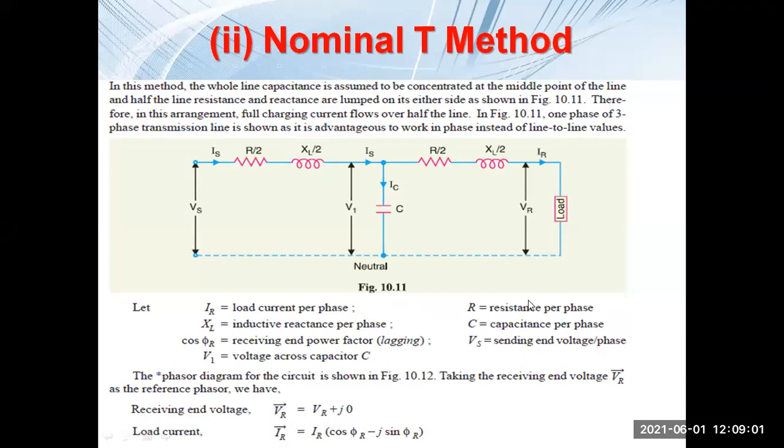In this case, VR is taken as the reference phasor. So VR equals VR plus j0. IR will be equal to IR into cos phi R minus j sin phi R. Here also we'll do the same way. VR we have assumed, but if we proceed, there will be a drop. Those drops are IR into R by 2 and IR into XL by 2. These two drops will be added with VR. If you add these drops, we will get V1.